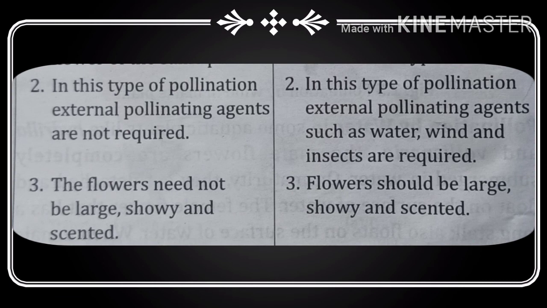Next, in self-pollination, external pollinating agents are not required, but in cross-pollination, external agents are required. And in self-pollination, the flower need not be large, but the flower should be large in cross-pollination.